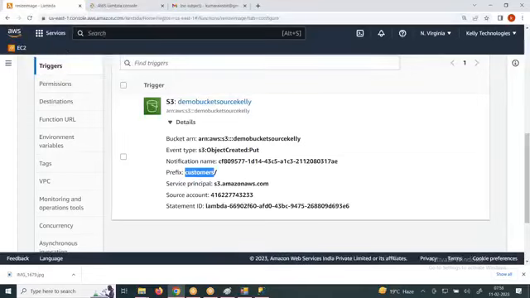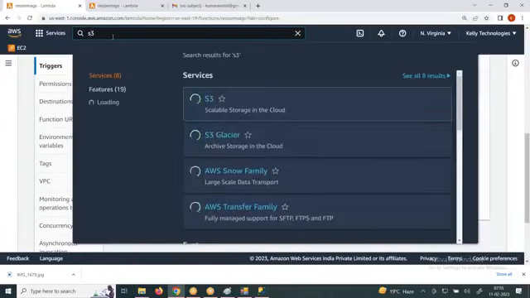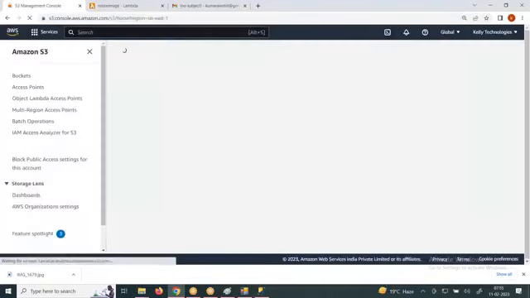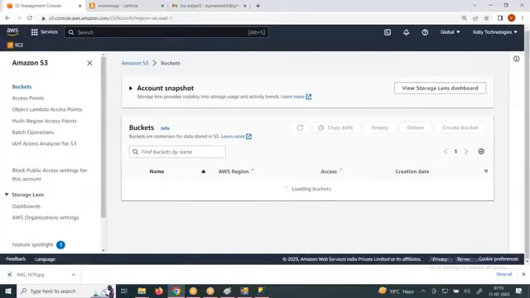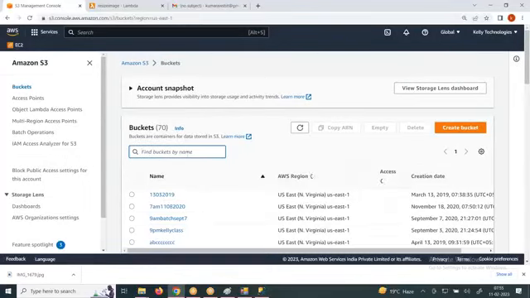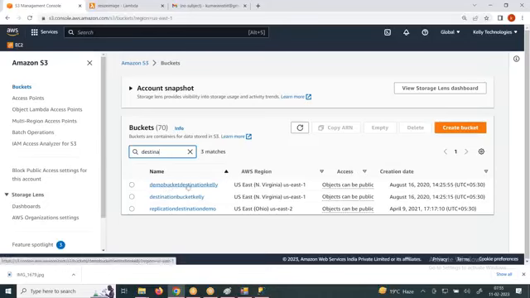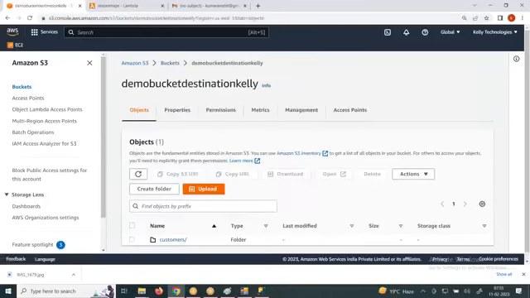Duplicate. So you go back here, S3, to the destination, the demo destination bucket. You go and click on it.